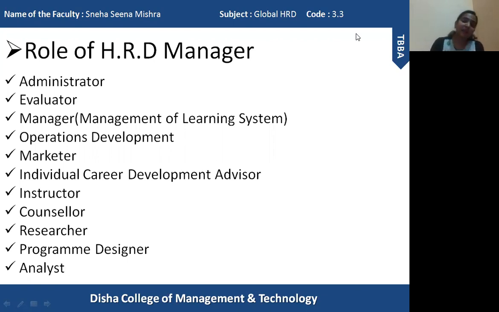Okay, the next one is operation development. Now the HRD manager must take into consideration the various factors which influence the organization and the various changes which take place within an organization. The HRD manager must understand different types of opportunity that can benefit the employees, and he or she must also be capable of taking advantage of such opportunities and incorporate them into the HRD programs.